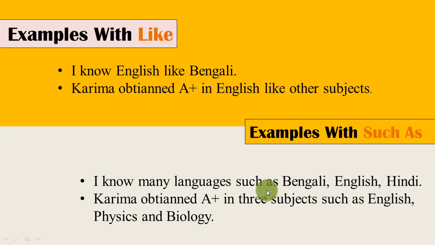But in the examples of such as, you see, I know many languages such as Bengali, English and Hindi. Here, such as is used to exemplify the languages I know. On the other hand, Karima obtained A plus in three subjects such as English, Physics and Biology. Our student Karima is really a good student. We hope she will obtain A plus in all the subjects she reads. So here, in the use of such as, the A plus obtained by Karima is exemplified with the help of such as, and she obtained A plus in English, Physics and Biology.